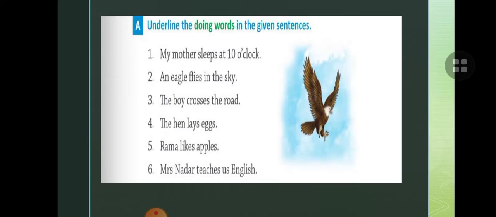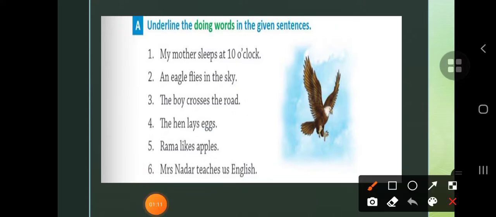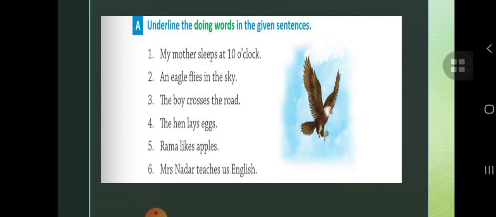Now children, exercise A is given. Based on that rule, underline the doing words in the given sentences. What you have to do is underline the doing words, like my mother sleeps at 10 o'clock. You know that mother is a naming word, and what the mother does, sleeps. So you will underline sleeps. An eagle flies in the sky. What does the eagle do? Flies. So you will underline flies. Children, you can do this exercise by yourself.